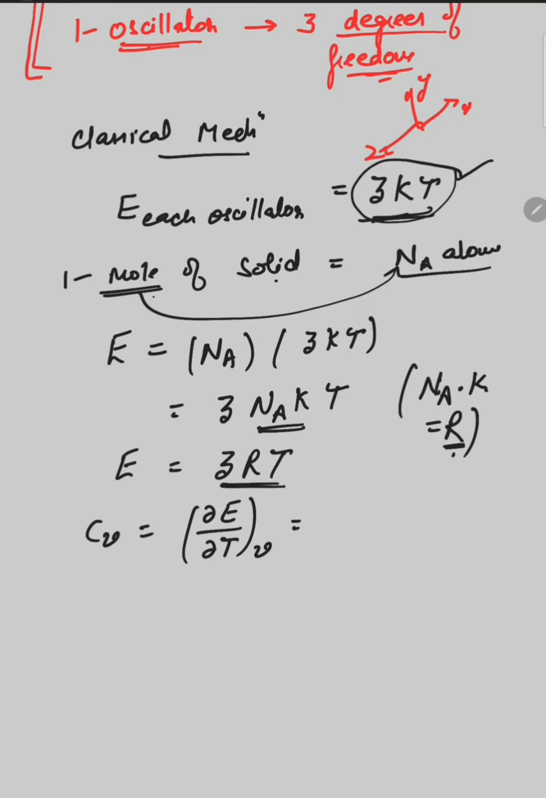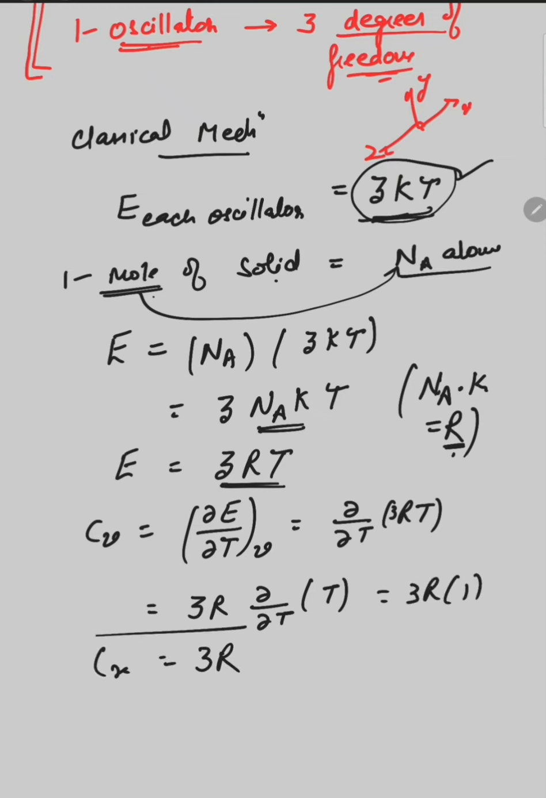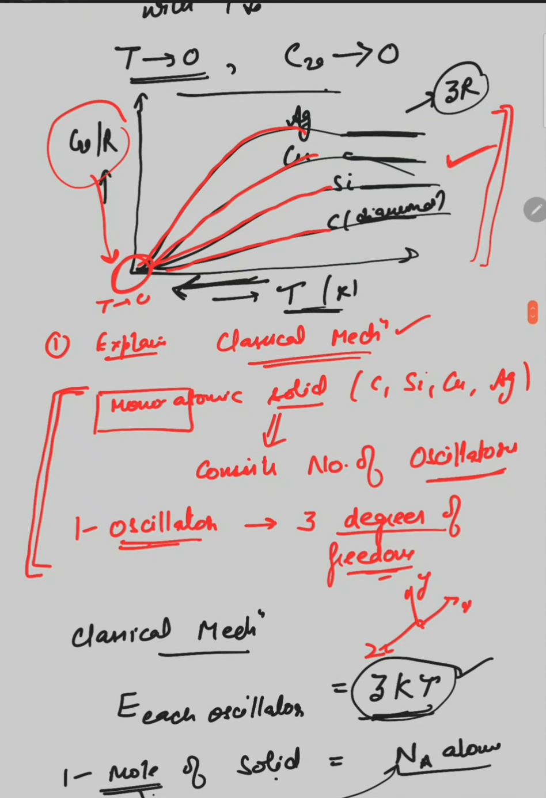So we have to differentiate this one, ∂/∂T of 3RT. Since 3R is constant, we differentiate with respect to temperature, and this equals 3R into 1. We will get 3R. So Cv comes out to be 3R. According to the classical concept, the heat capacity is always constant and independent of temperature. Its value is equal to 3R. That means classical mechanics fails to explain the heat capacity at lower temperature.